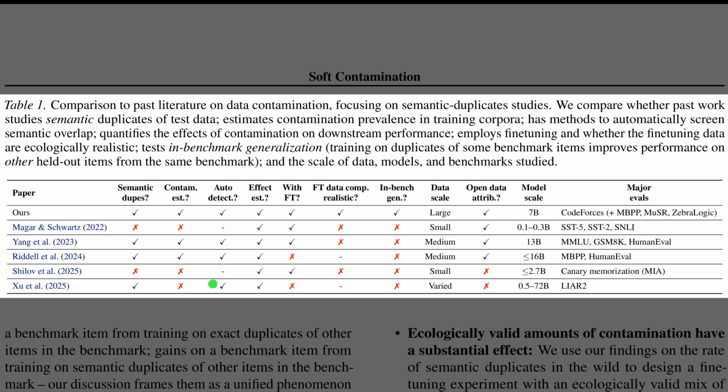While earlier papers like Meagher and Schwartz often focused on exact duplicates or small scales, even those that examined semantic duplicates usually missed two critical components. As the central columns highlight, previous works rarely used ecologically realistic fine-tuning data or tested for in-benchmark generalization. The top row confirms that this paper addresses all these dimensions, applying them to large-scale open data.